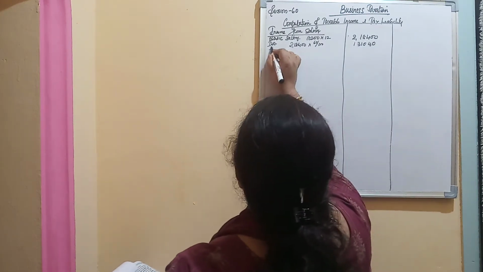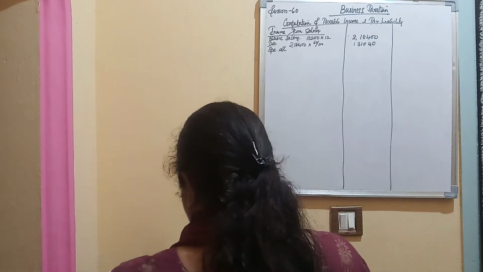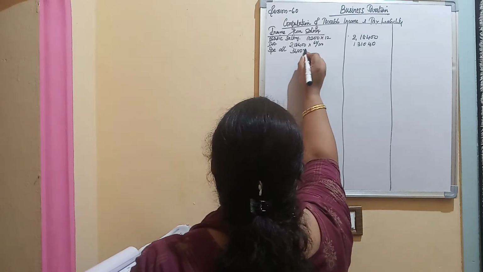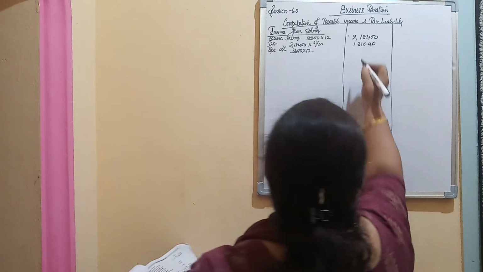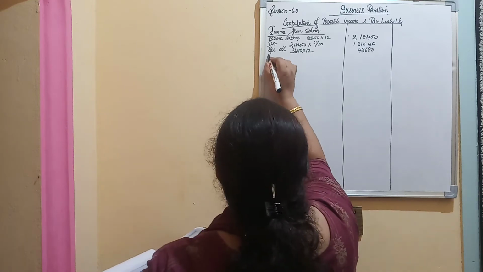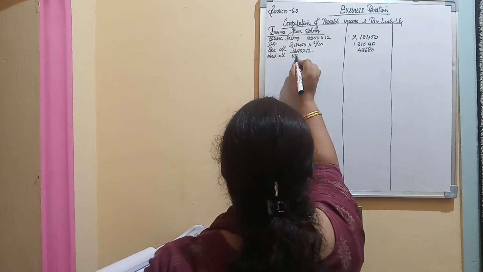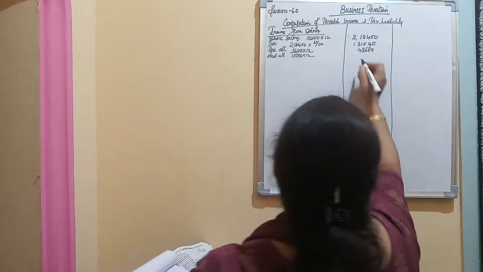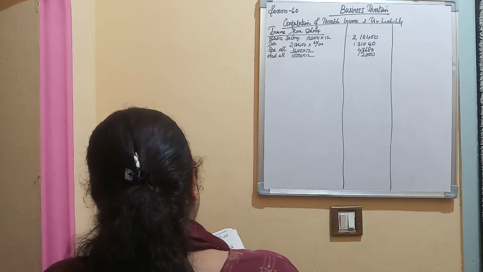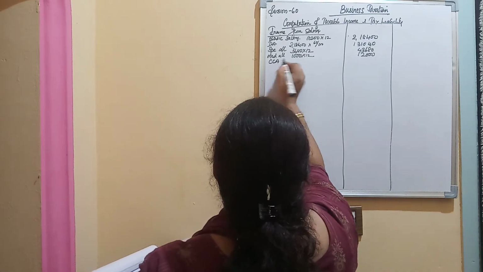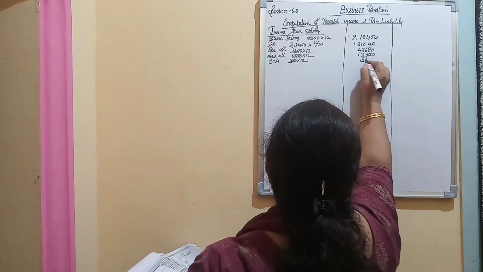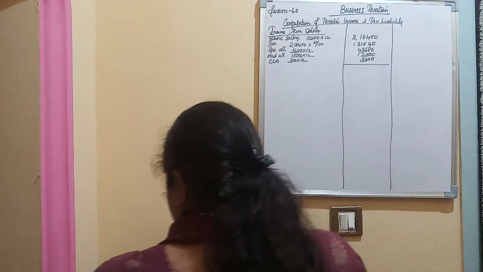Then you have special allowance. So what is the special allowance information given in the problem? 3,640 per month. So 3,640 per month, you are supposed to multiply with 12, and you are getting 43,680. So this is your special allowance. Then you have medical allowance. Medical allowance is 1,000. So that comes up to 12,000 per annum. Then you have city compensatory allowance, that is 300 per month. City compensatory allowance, CCA, 300 per month into 12, you are getting somewhere around 3,600. So this is your income from salary information given for you.